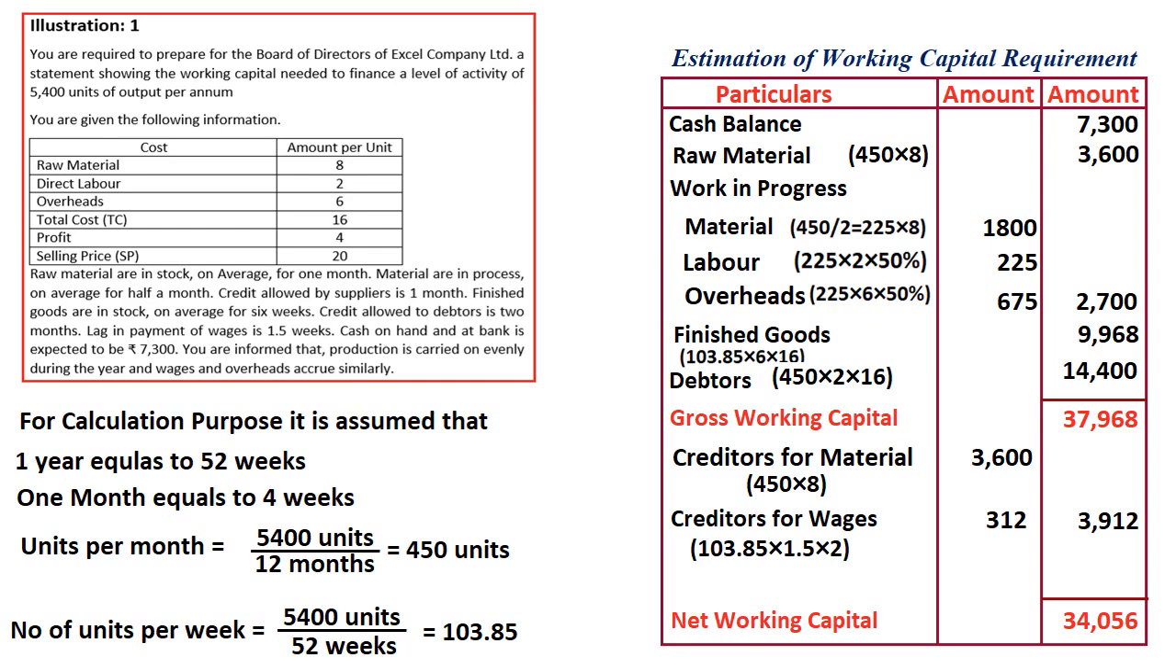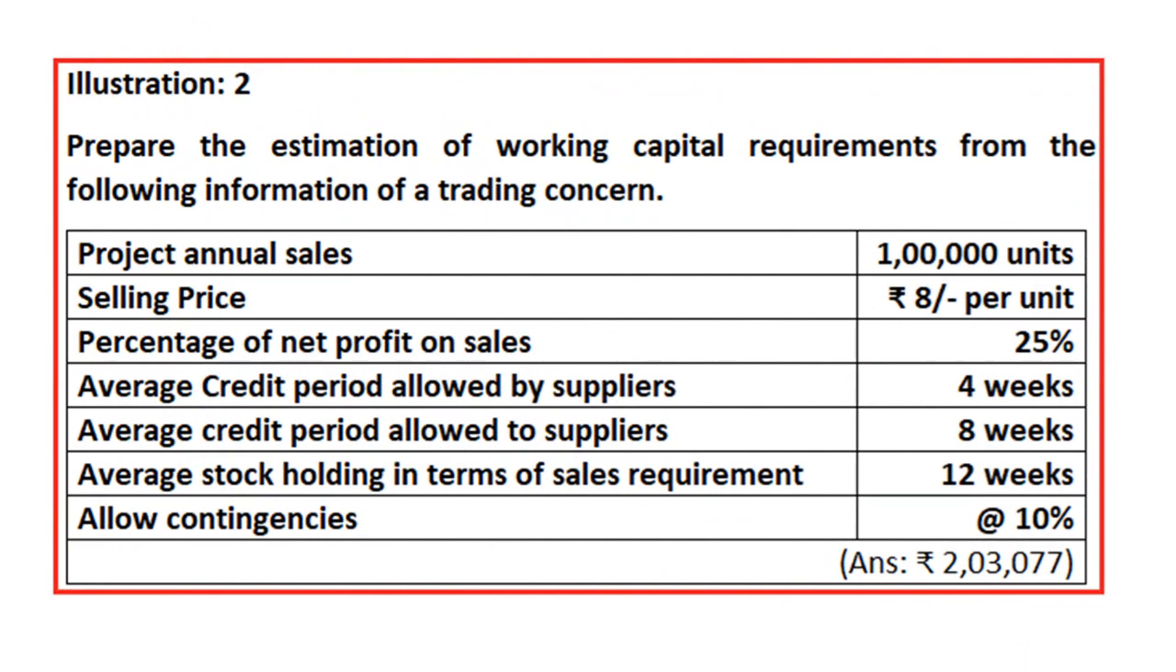We'll take up one more question which is of trading concern nature. The question says: prepare the estimation of working capital requirement from the following information of the trading concern. We have given projected annual sales of 1 lakh units, selling price 8 per unit, percentage of net profit on sales 25%.